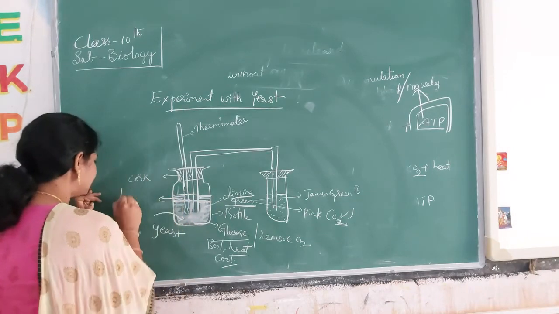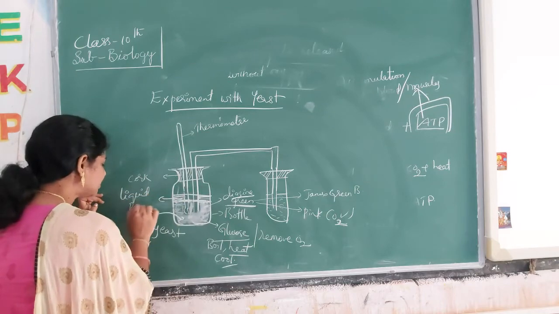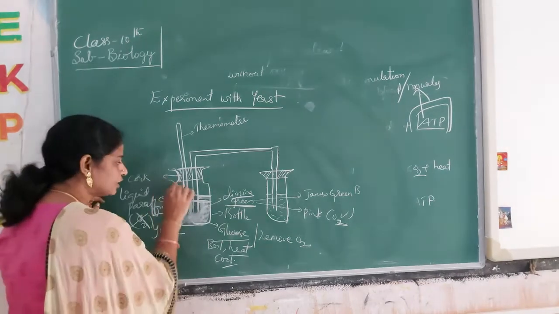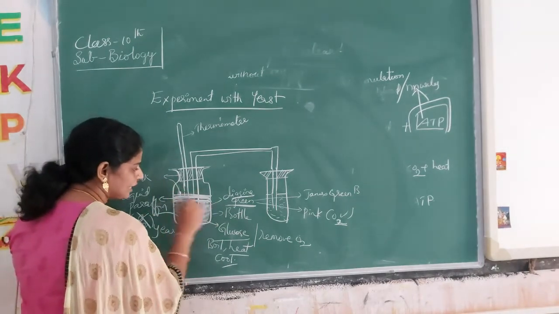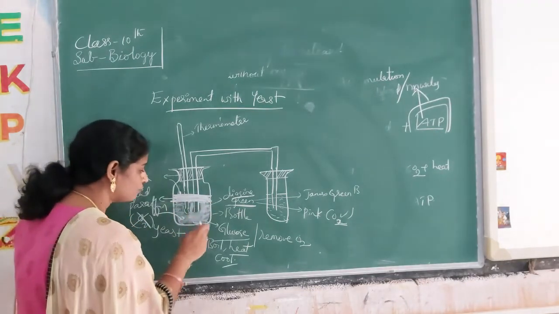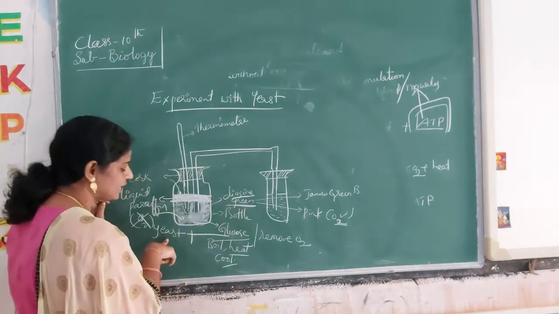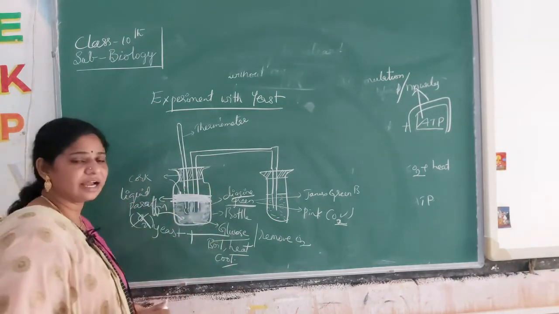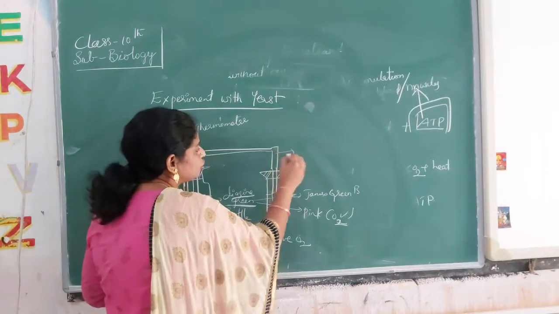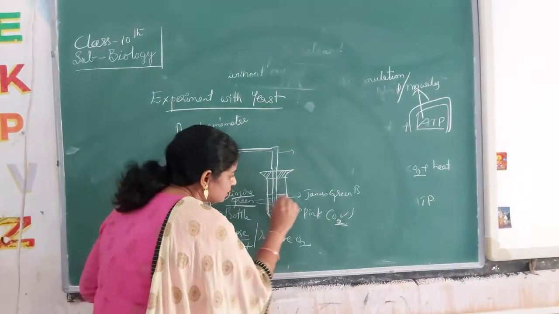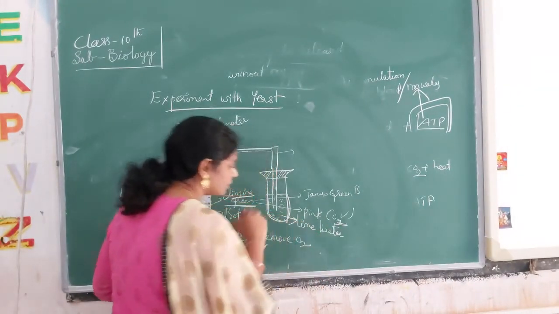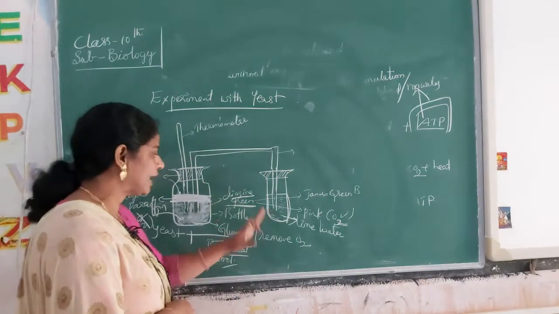Liquid paraffin is just like Vaseline, which doesn't allow oxygen to move into this mixture. So we add liquid paraffin on the surface of the mixture, which contains glucose plus yeast. We put it aside, and we put a tube which extends into another test tube. This test tube is filled with lime water.